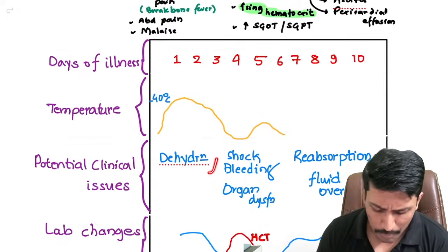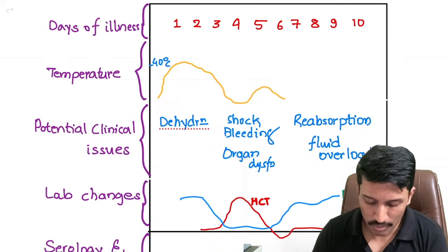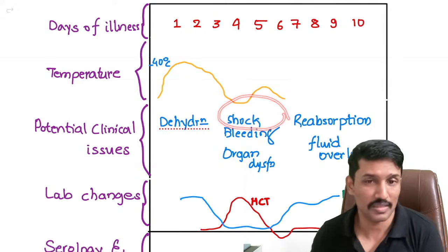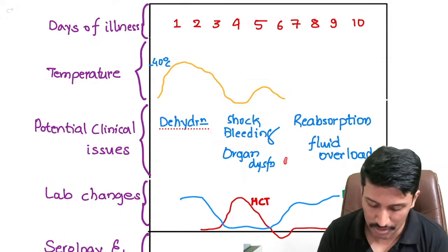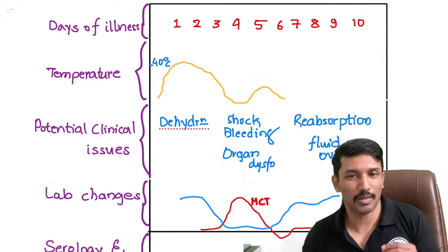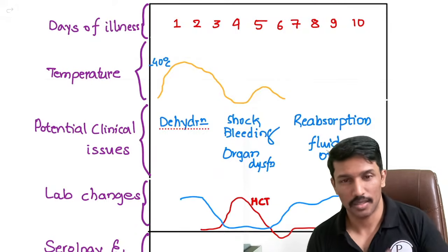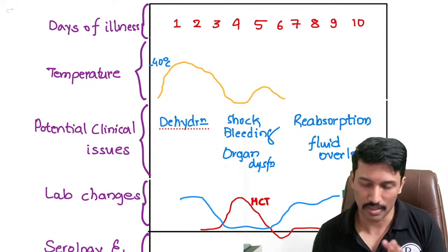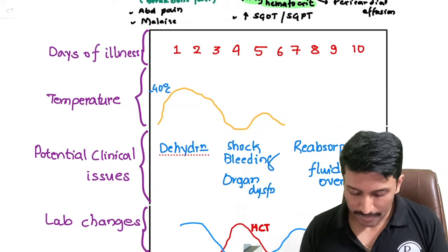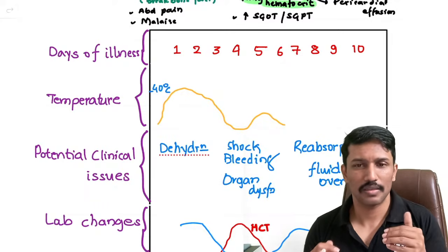So in the first 4 days, dehydration may be a potential clinical issue, but nothing beyond that. But during the critical phase, shock risk is high. And if the platelets drop, bleeding risk is high. And just like I mentioned, if a patient goes into shock, they may get acute kidney injury, the pre-renal type, right? They may also have ischemic hepatitis, liver dysfunction, rising enzymes. Those things are expected. And if the critical phase is over, that is day 5, 6, or sometimes 7, then the recovery starts.